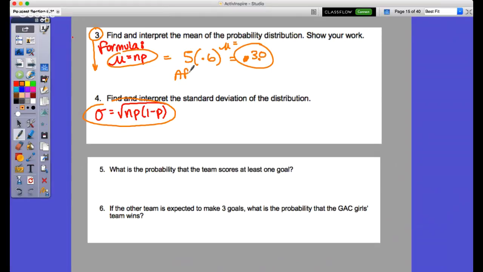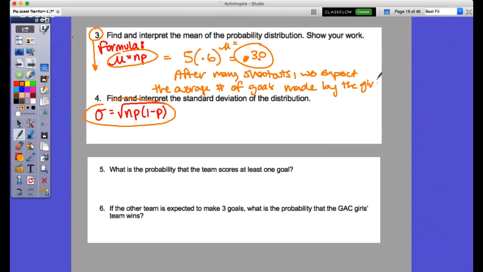And so what we would say is after many shootouts, or sampling many shootouts, we expect the average number of goals made by the girls team of GAC to be 3 out of 5 attempts, okay? So that's how you would interpret it here.